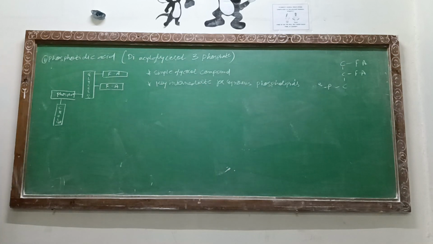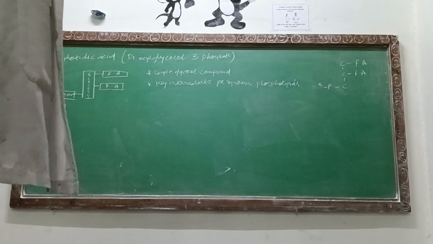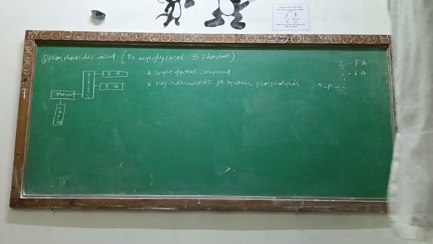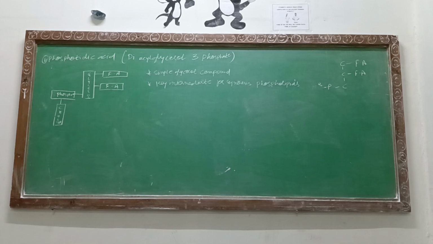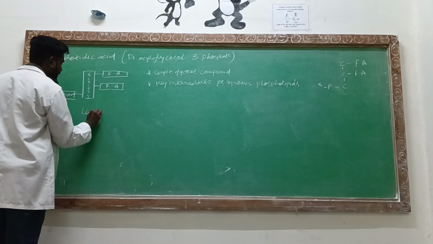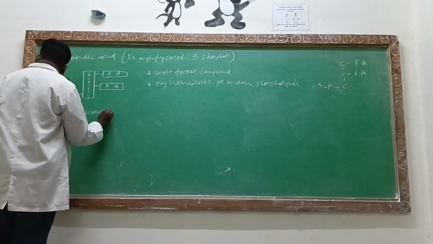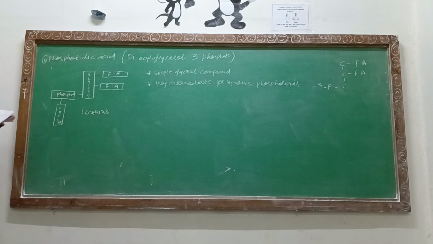So the choline group, which is a nitrogenous base, if it gets attached to the phosphatidic acid, then that will be considered a lecithin. Simple. If the nitrogenous base is choline, then it is considered a lecithin. The other name for lecithin is phosphatidylcholine.